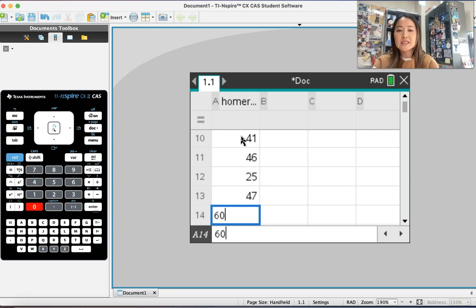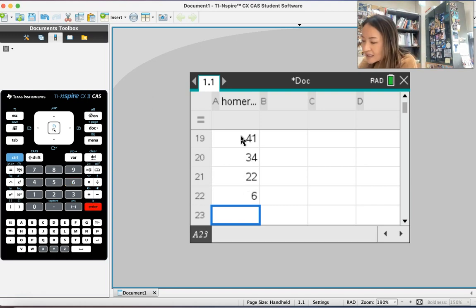47, 60, 54, 46, 49, 46, 41, 34, and 22, and 6. Let's see if this is 22 data points. I'm going to count to make sure. 8, 16. Yep, 16 plus 6 is 22.